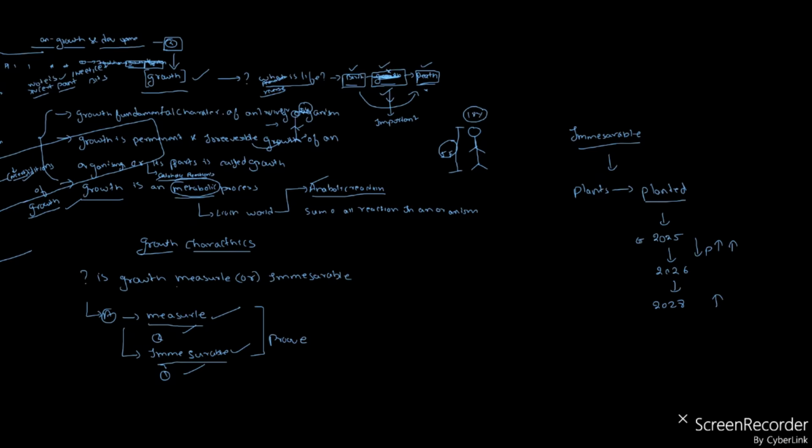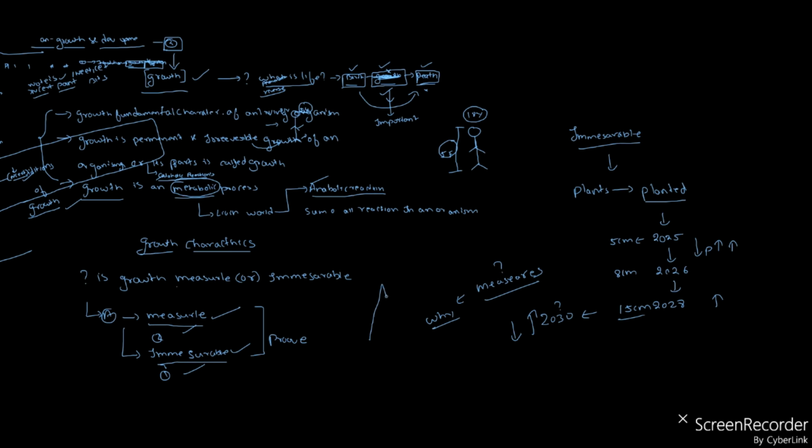In 2025 the plant height is 5 centimeters, in 2026 the plant height is 8 centimeters, and in 2028 it has got the height of 15 centimeters. Can you say in 2030 how it will be? Is it increasing or decreasing? Can you measure it or not? No, we cannot measure it. Why can we not measure it?